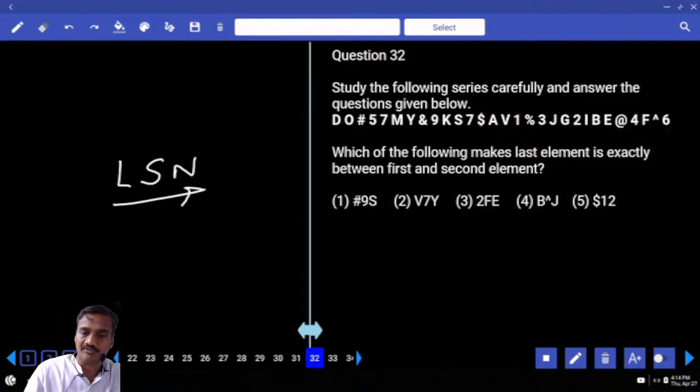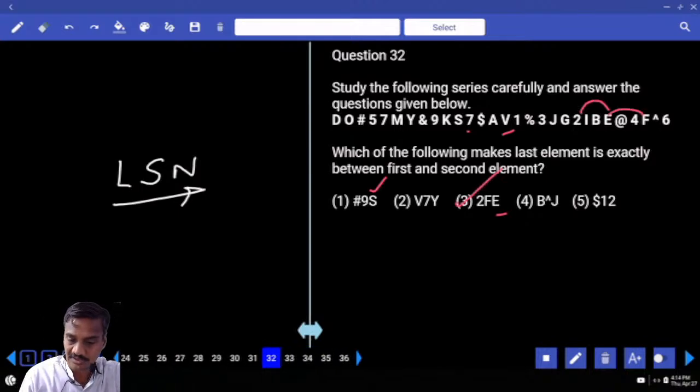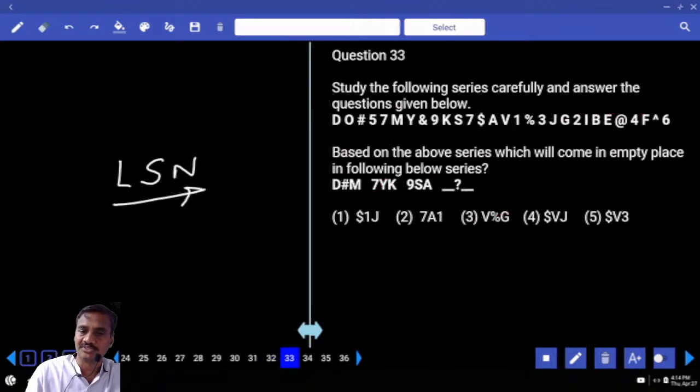And in 32, which of the following makes last element exactly between first and the second? Now, is S exactly between a hash and a 9? S is exactly between a hash and 9, that is false. Isn't it? And next one, Y is exactly between V and 7. Now V is here and 7 is here. Y is not exactly between. E is exactly between 2 and F. E is exactly between 2 and F. 32 choice.